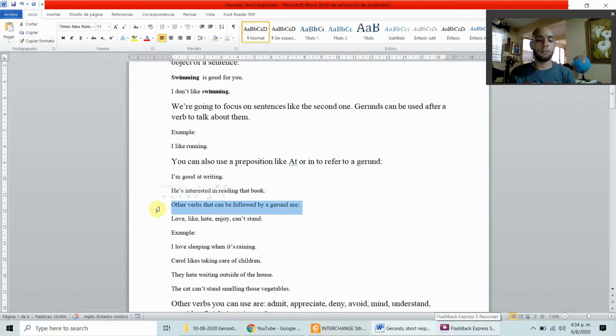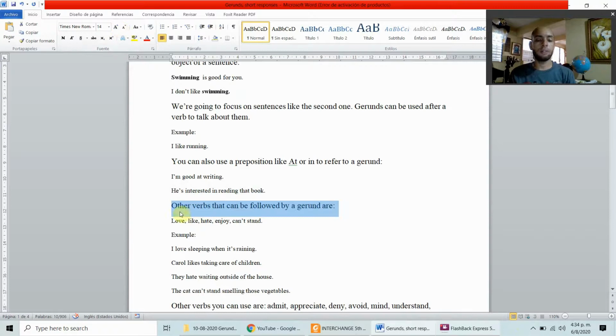Other verbs that can be followed by a gerund are, for example, love, like, hate, enjoy, or the combination of can't stand. Example: I love sleeping when it's raining. I love the action of sleeping when it's raining. Carol likes taking care of children.